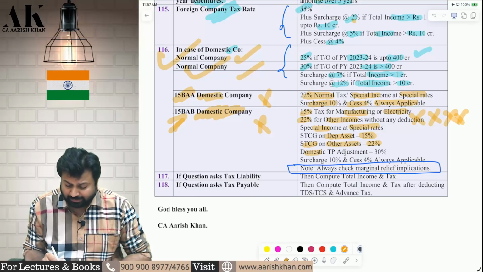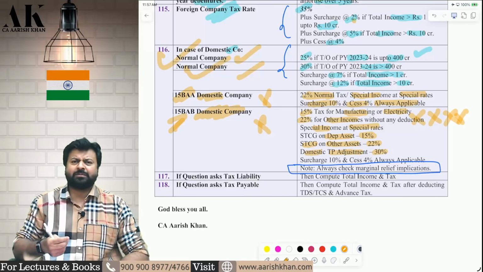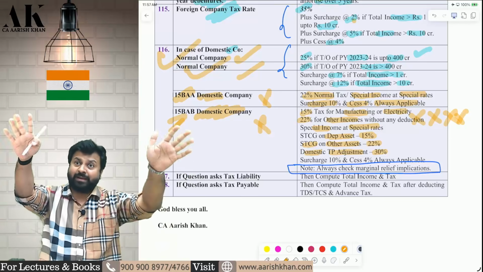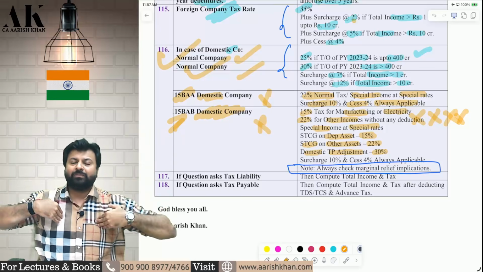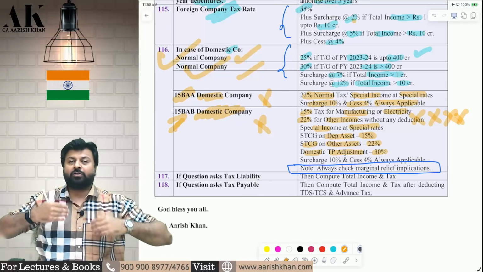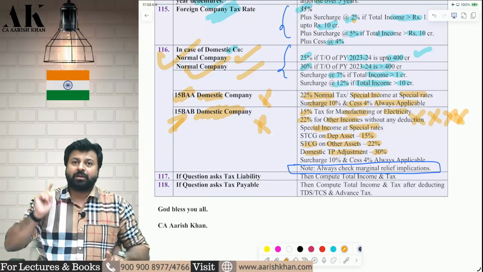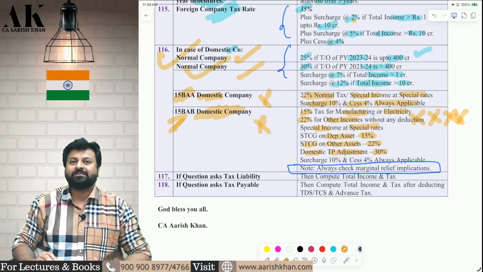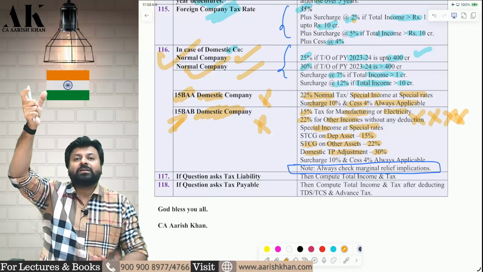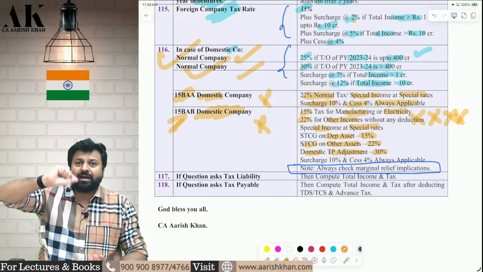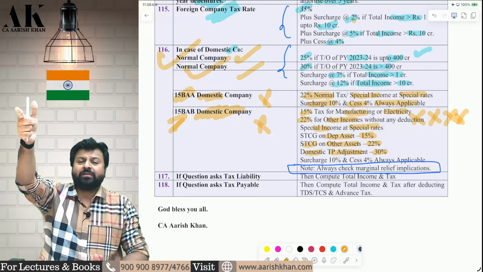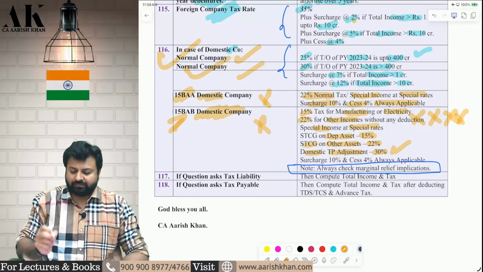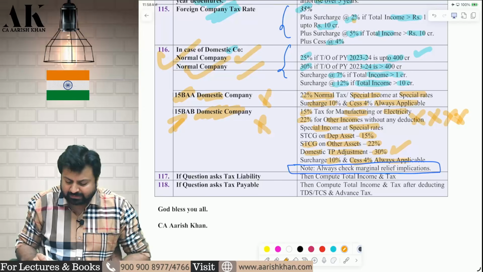Yes or no? Domestic transfer pricing adjustment, it is 30%. What is domestic transfer pricing? One entity is claiming 115BAB, another entity is not claiming 115BAB, it is paying tax at 30%. So what will I do? The 115BAB entity will sell the goods at higher price. 500 rupees is the selling price, I will sell at 1500. Because the purchaser will get deduction at 1500 and I will pay tax only at 15%. So for me, that extra 1000 rupees I am charging. What is the market value? 500. I am selling at how much? 1500. That extra 1000 will be subject to transfer pricing under 92BA at the rate of 30%. Then 10% surcharge, 4% cess always applicable.